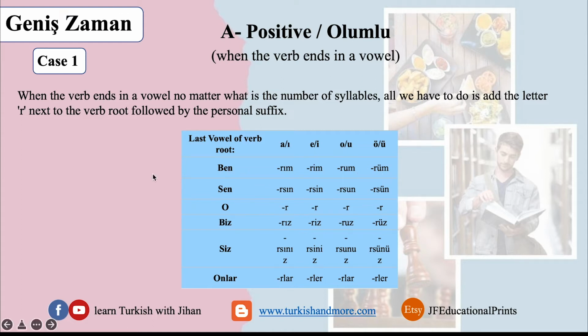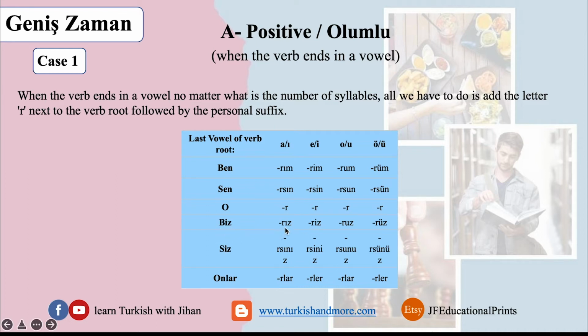Same case for sen, you. We said the last letter is a vowel. We just add the r and next to it the suffix of the personal pronoun. In sen, it is sın or sun, depending on the last vowel. If the last vowel is a or e, we add sin and we continue this way. For o, as we all know, we don't have a personal suffix. We just add the r. And we will take examples after this slide.